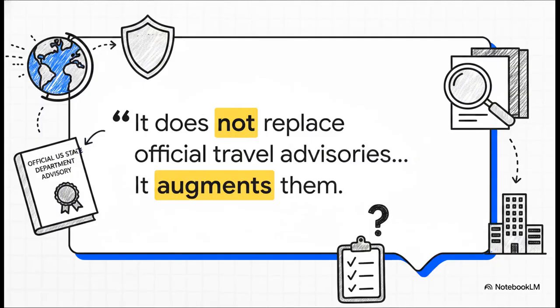Which brings us to our final and honestly super empowering takeaway. The creators explicitly state, it does not replace official travel advisories, it augments them. The briefing always cites the latest official U.S. State Department advisory and links to it. It's all about giving you layers of clear, fast, and organized information so you can travel smarter and with complete peace of mind. So, with all of this rapid-fire intelligence right at your fingertips, I have to ask, what threat score do you think your next dream destination might have?